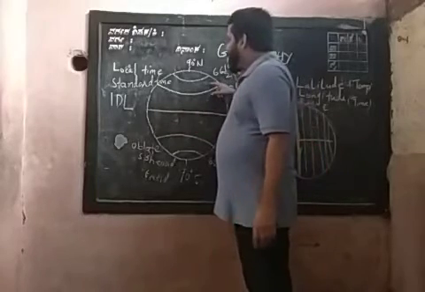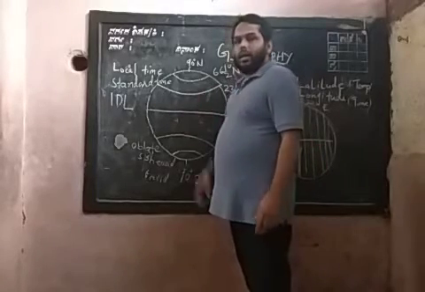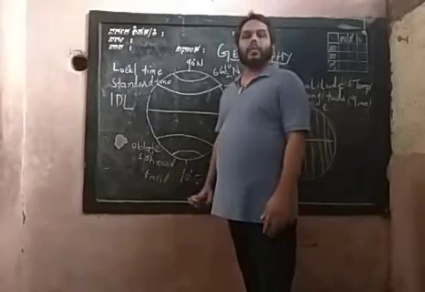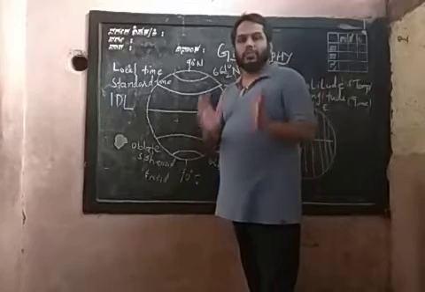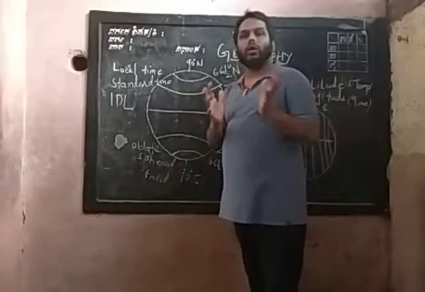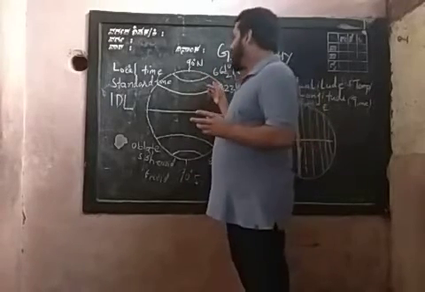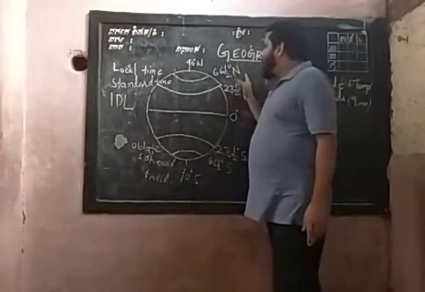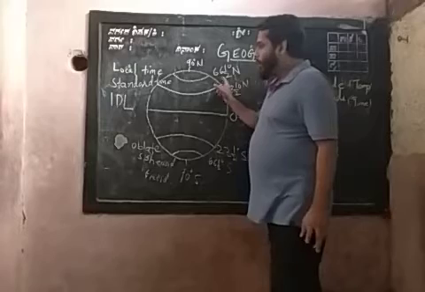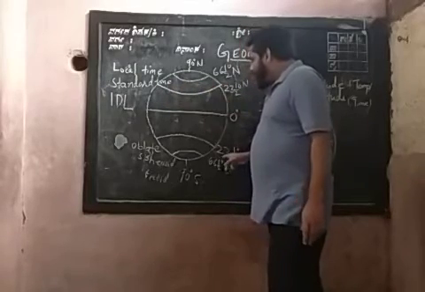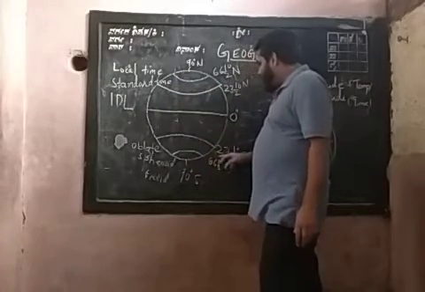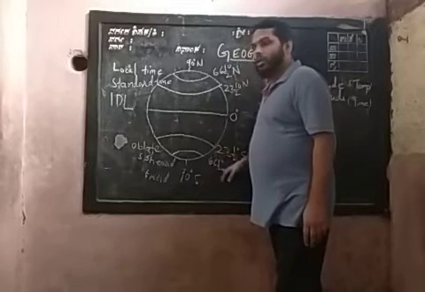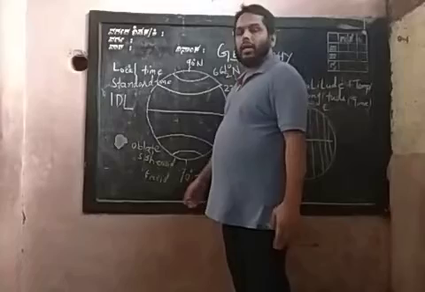Above that, in the north and south, we can see another layer, which we call the temperate zone. It has moderate temperature, neither very hot nor very cold. You can see this layer between 23.5 degree north and 66.5 degree north. In the southern hemisphere also, it lies between 23.5 degree south and 66.5 degrees south.